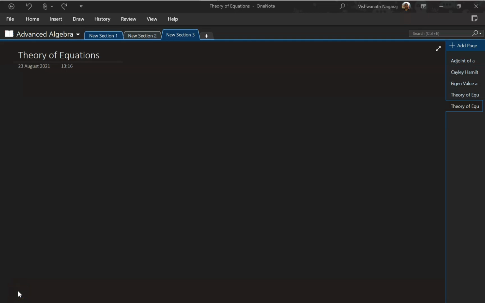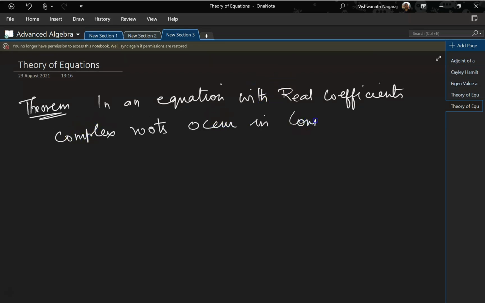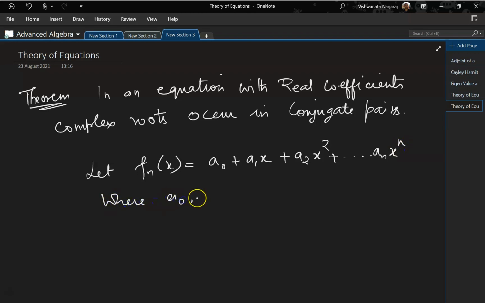Let's look at some more theorems. In an equation with real coefficients, complex roots occur in conjugate pairs. Okay, let's prove this. Let f(x) equal a0 + a1x + a2x² + and so on up to anxⁿ, where a0, a1, a2 and so on up to an are real.